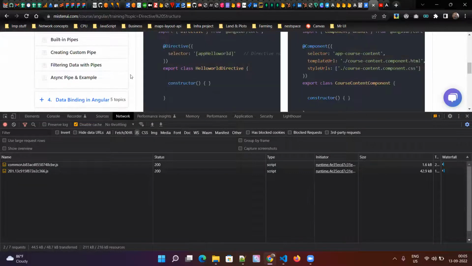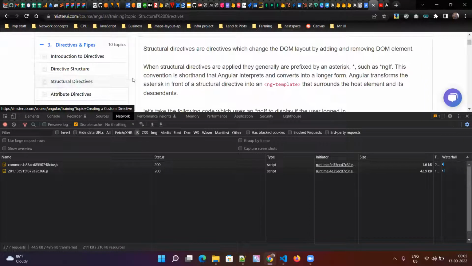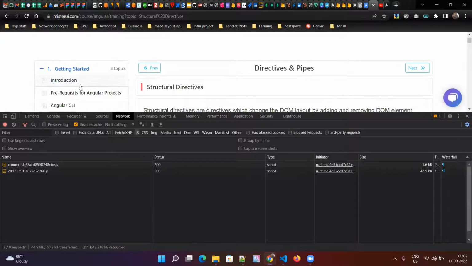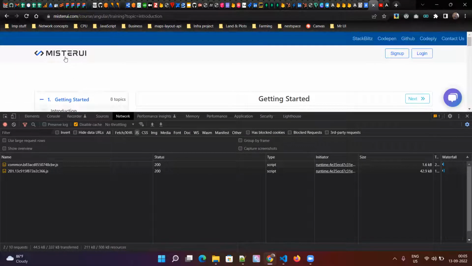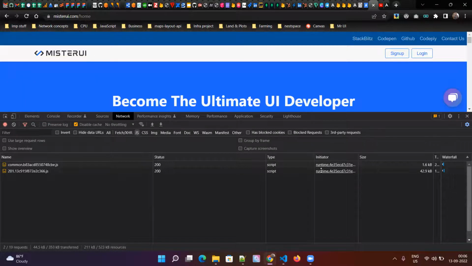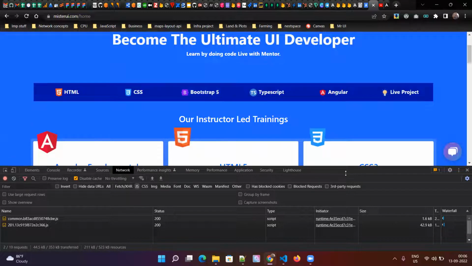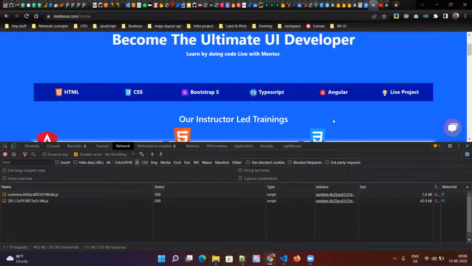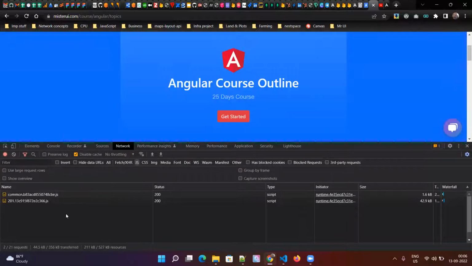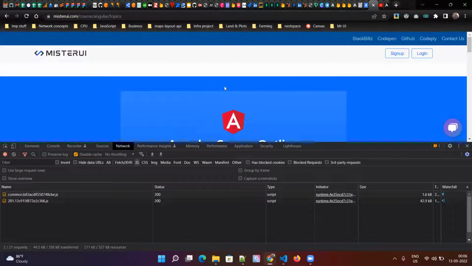So now I can go anywhere in that. It will not download anything inside that. Now let me go back to this one. Still home page. Still it is not downloading anything, because whenever I reload the page, it downloads all the required Angular related files. Now if I go back to Angular again, still it will not download anything, right? Because that module is already loaded here.